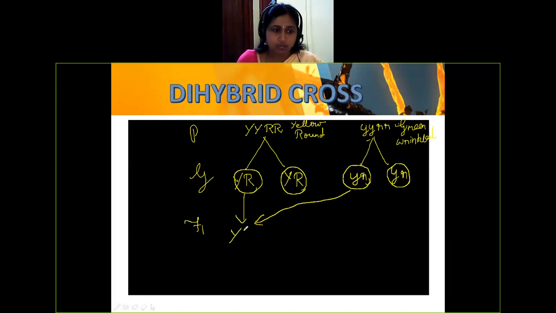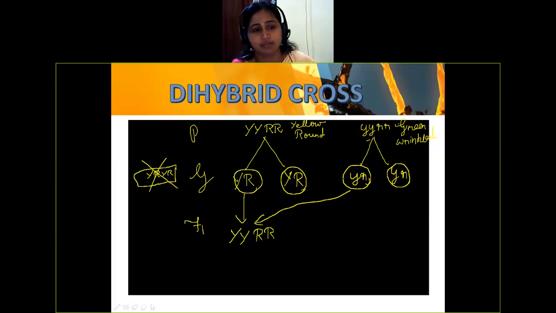You may ask, Miss, the same thing you can do, YR. Why is it wrong? Because when it is like this, it is not showing their character. YR, what character is it? It's not a character. It should be in a pair. The alleles should be in a pair. Yellow means YY. Round means capital R, capital R. It should express like this. This is wrong. You are not supposed to do like this.